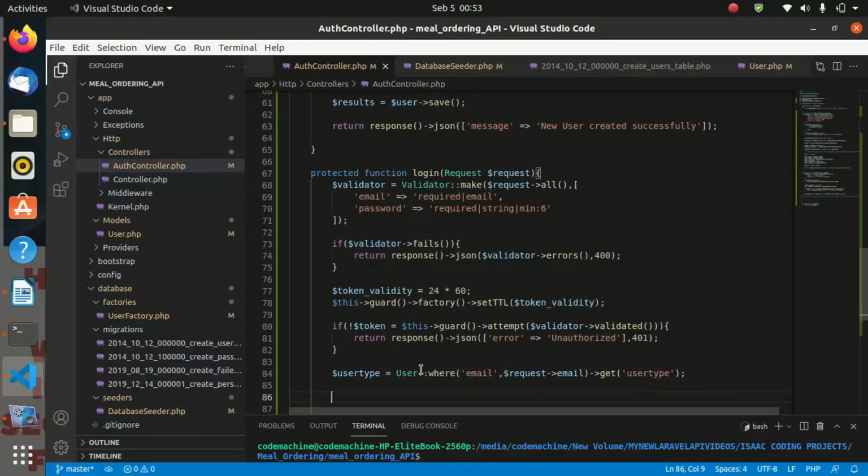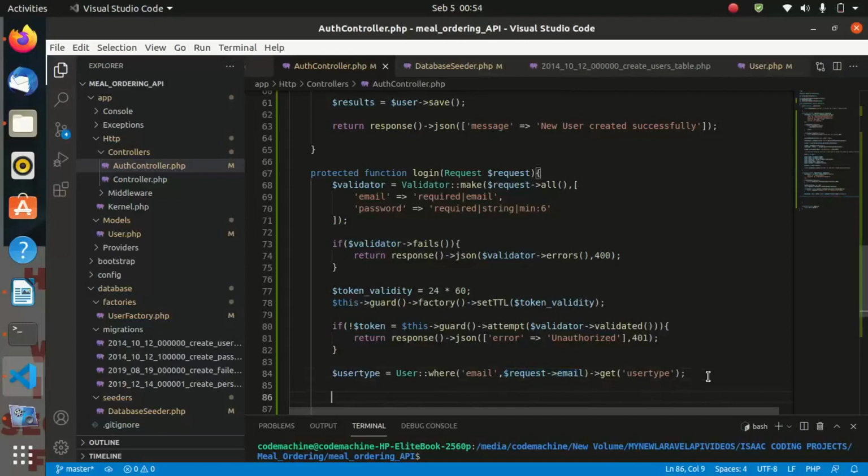We are saying from the user's model, let us get the user type where the email is equal to whatever the user puts in as the email. So if the user is an admin, we shall see that is really an administrator. If he's a user, we shall return user.